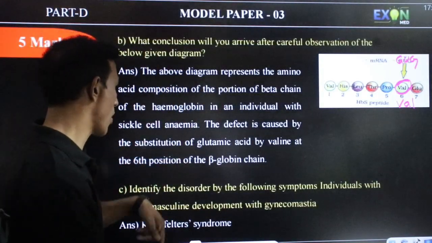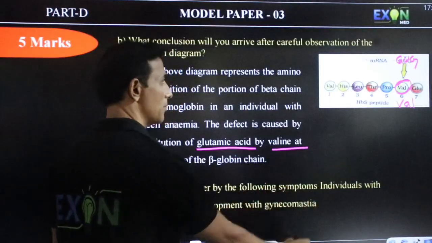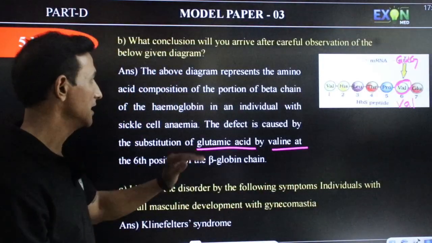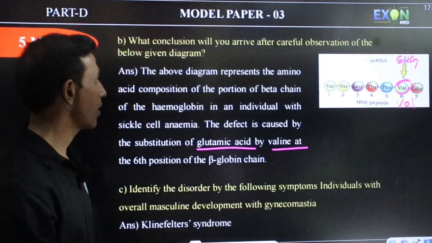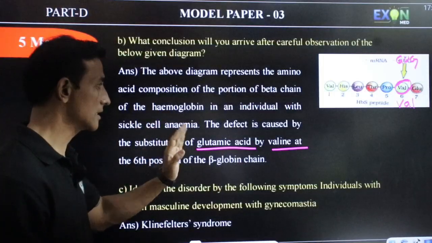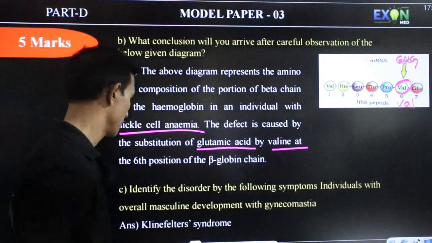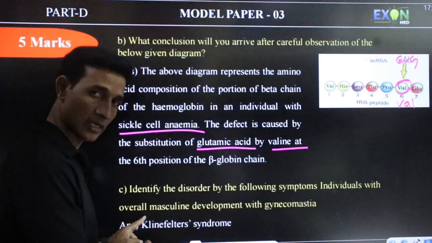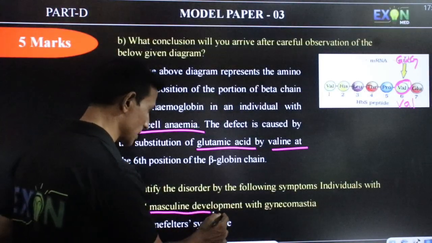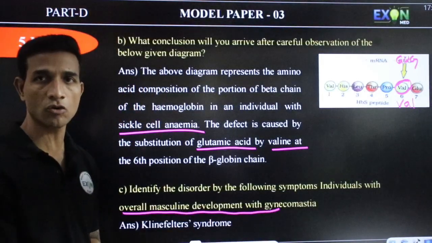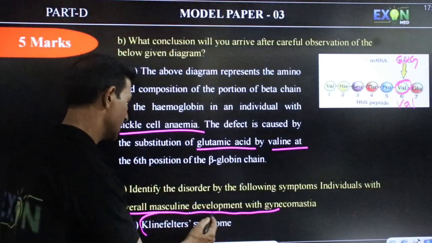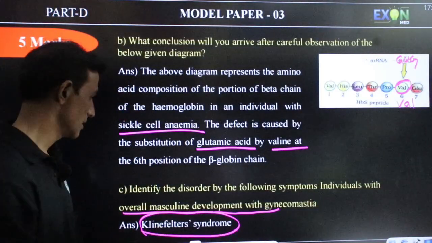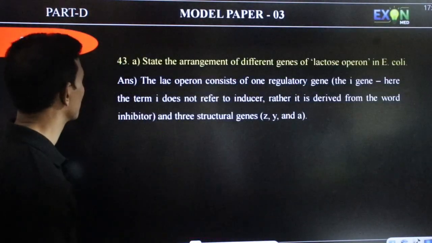This substitution of glutamic acid by valine leads to a genetic disorder called sickle cell anemia. Identify the disorder by the following symptoms. One symptom is given: overall masculine development and gynecomastia. The disorder is Klinefelter's syndrome.